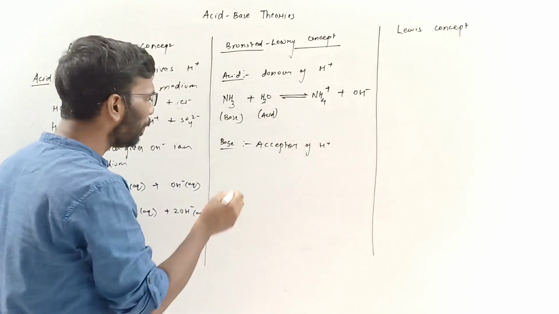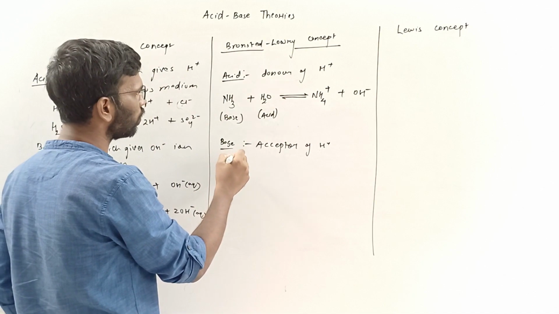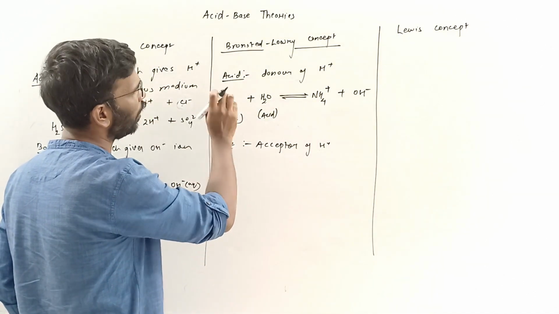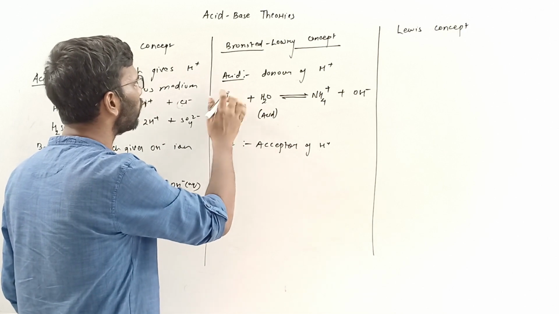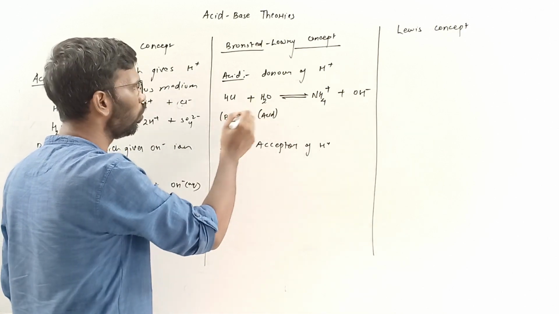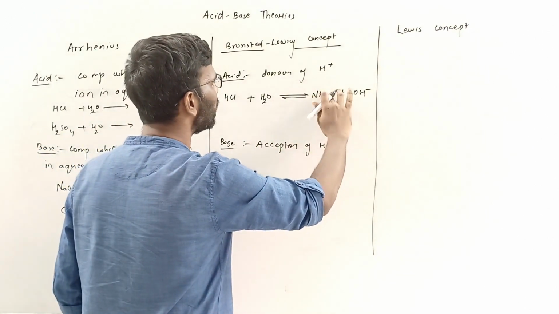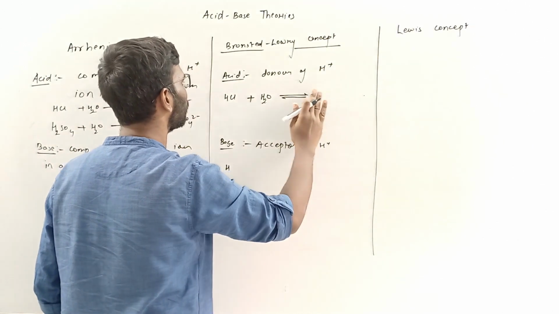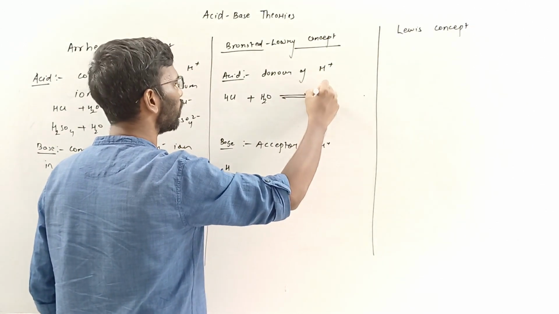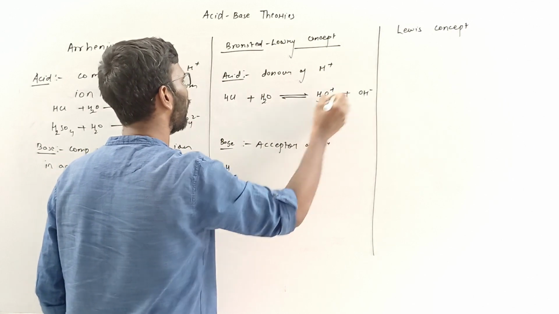Okay, so base means what? I made a mistake. Let's take this, HCl, donor of the H plus. I was explaining about the acids. So the example of this will be HCl and water giving H3O plus and a Cl minus.